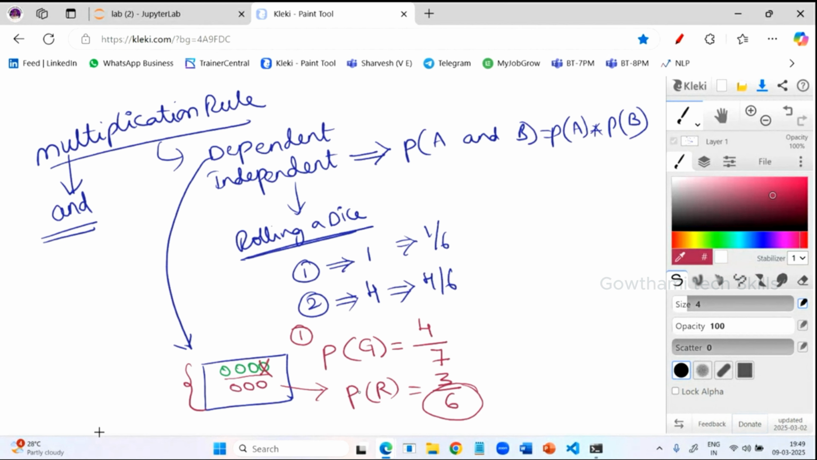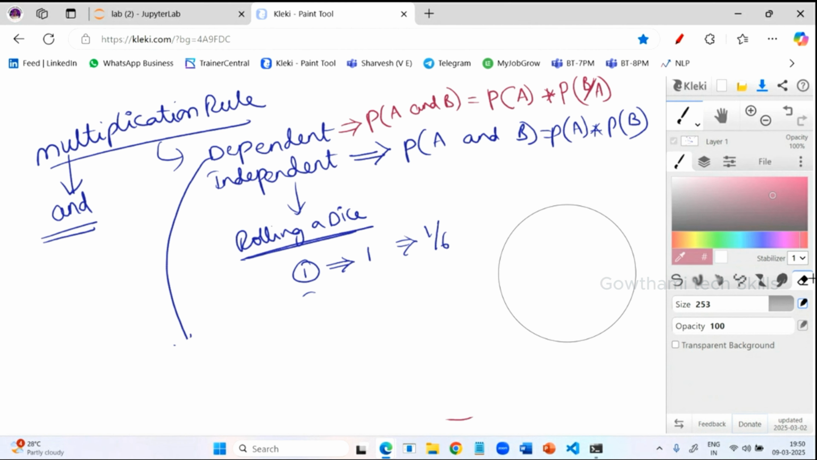So what is the formula for dependent events? P of A and B is equal to probability of A into probability of B by A. Probability of B by A, second event given the first event. So this is the formula for dependent events. Now let's understand one example for this.